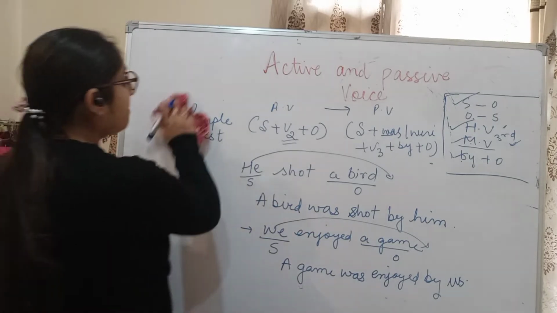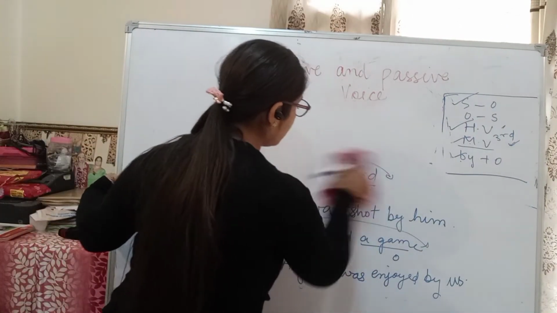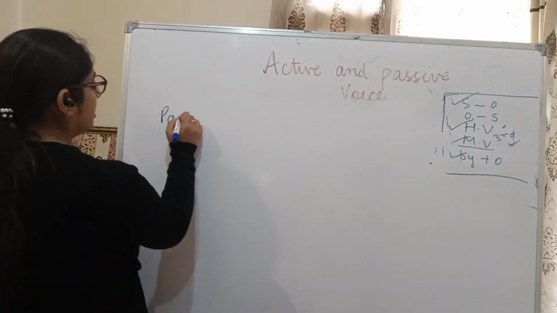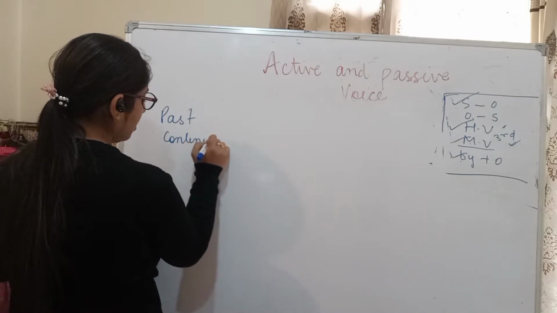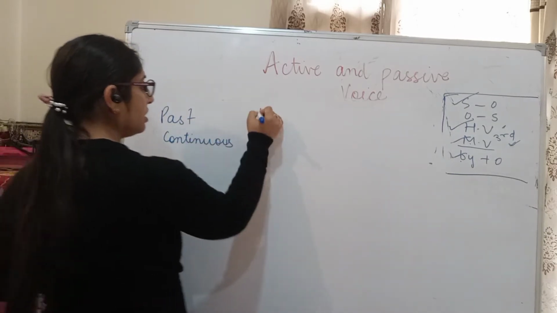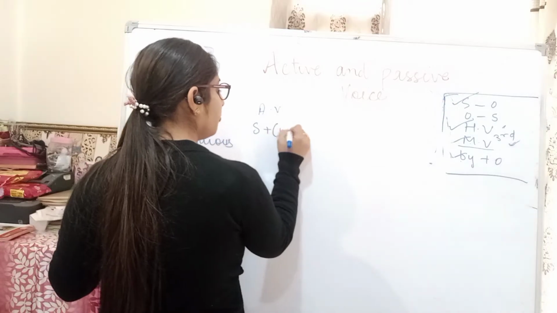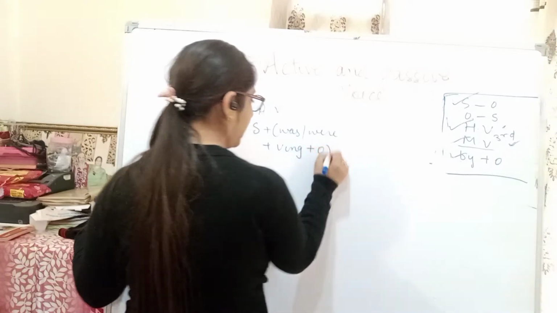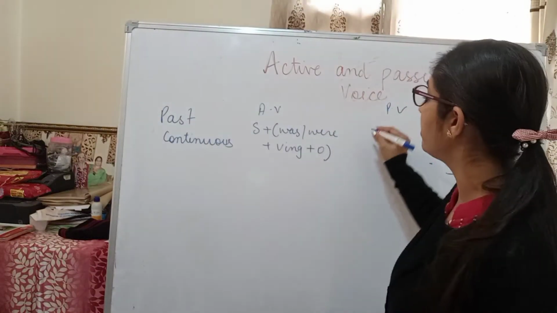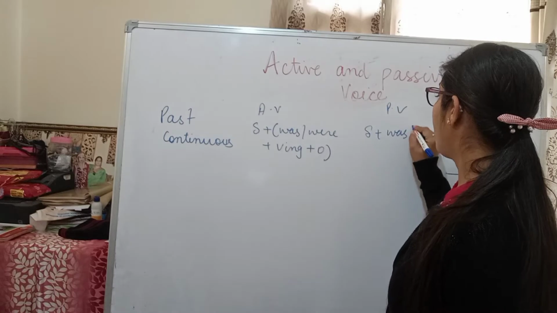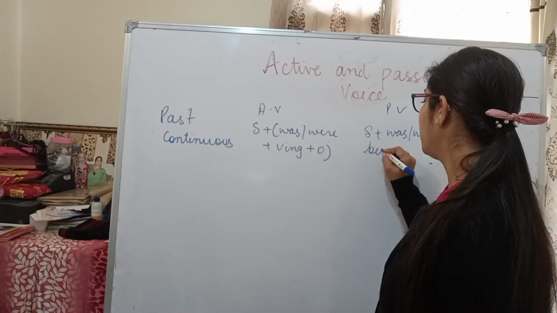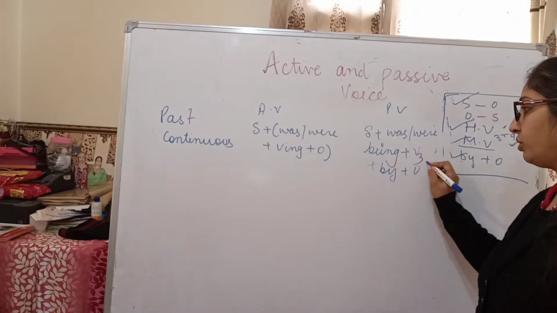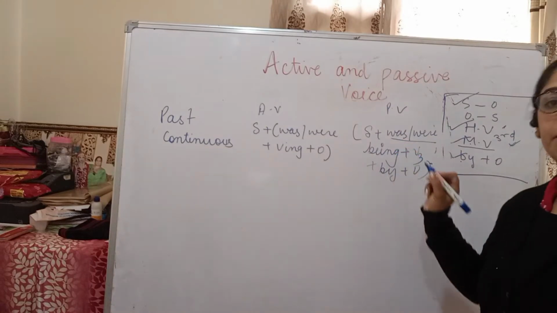Now the next is your past continuous. Right? Past continuous. What is the rule of past continuous? Subject plus was, were plus verb ing plus object. Right? When I have to change it into passive, what will I write? Subject plus was, were, being plus verb third form plus by plus object. Okay? This is the rule: you have to put was, were and being as well.